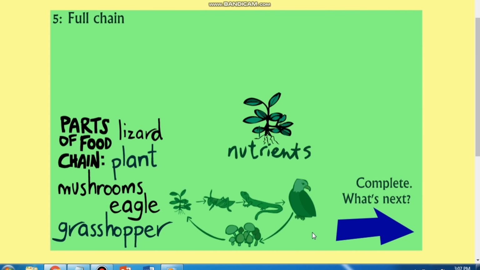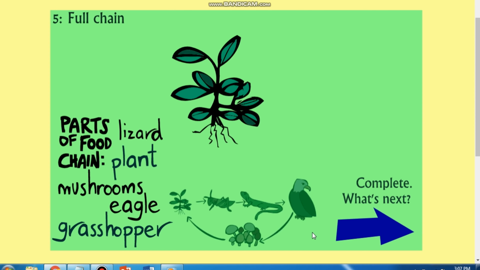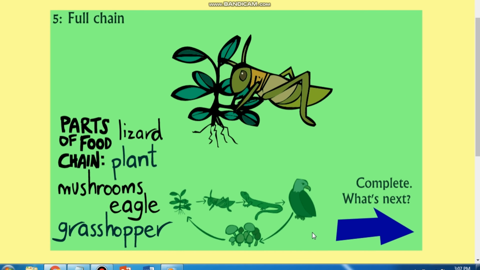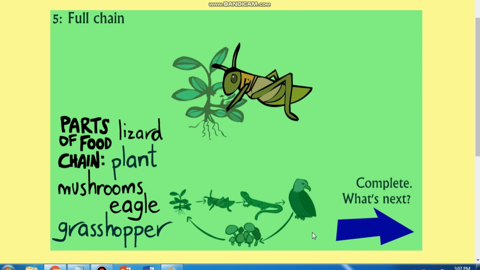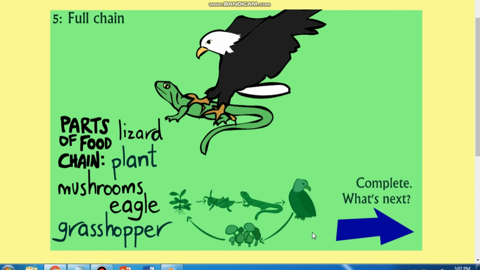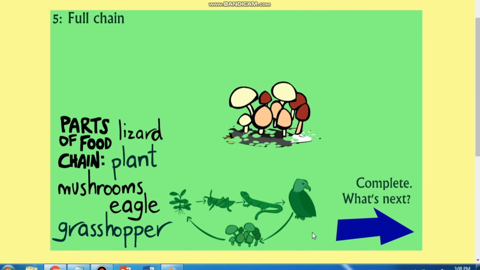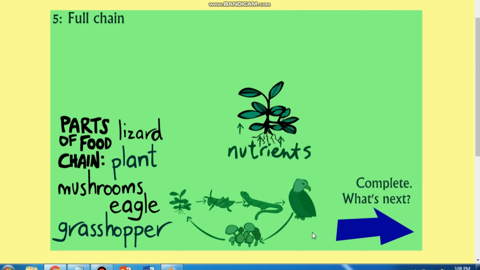The lizard is preyed upon by an eagle, making the eagle a tertiary consumer or secondary carnivore. When the eagle dies, its remains are converted into simple compounds by decomposers, which are absorbed by them to fulfill their nutritional needs. The remaining compounds are released into the environment, which is utilized by plants for their growth and development.